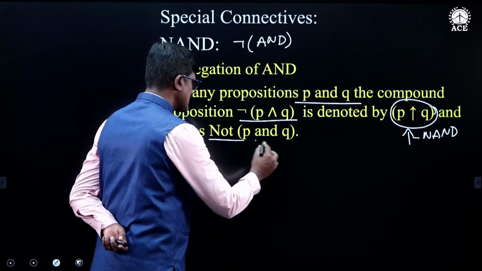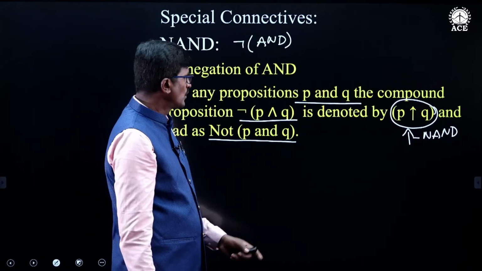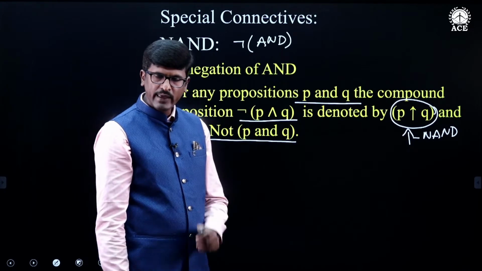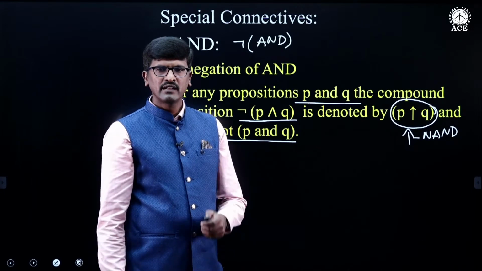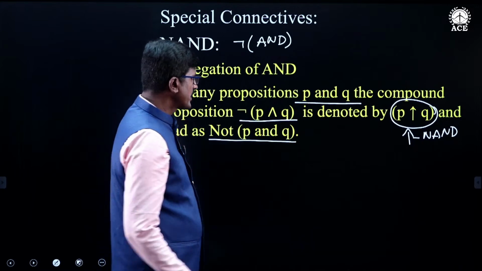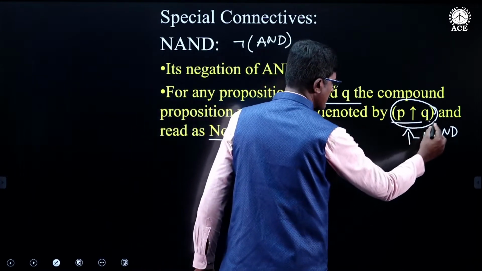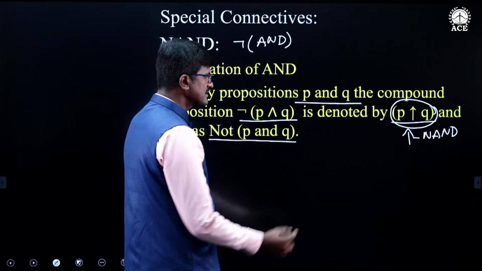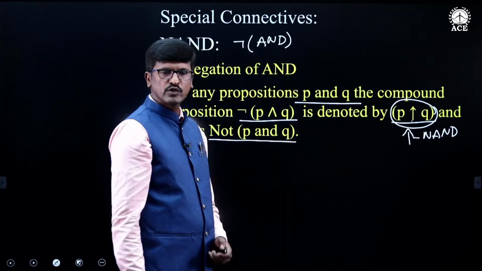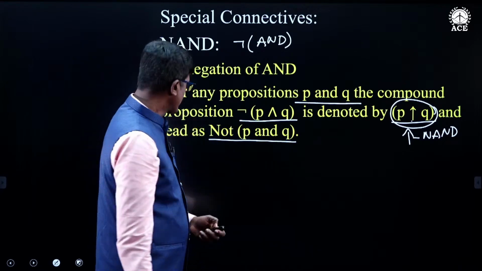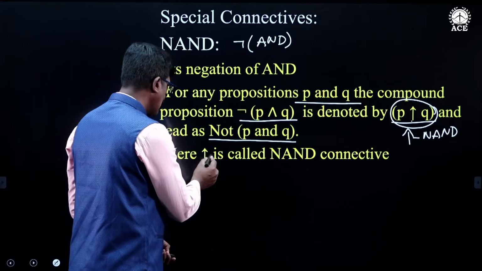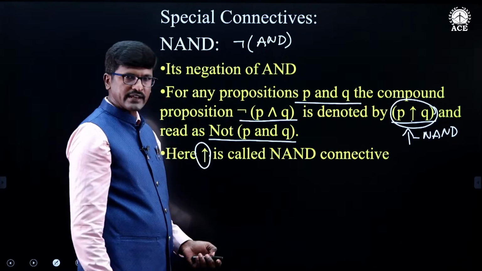It is read as not P and Q. So the negation of the AND connective is the NAND connective. By using the AND connective, we get the conjunctive statement. If you take the negation of it, you get this compound statement, read as P NAND Q. This is the symbol we use to denote the NAND connective.